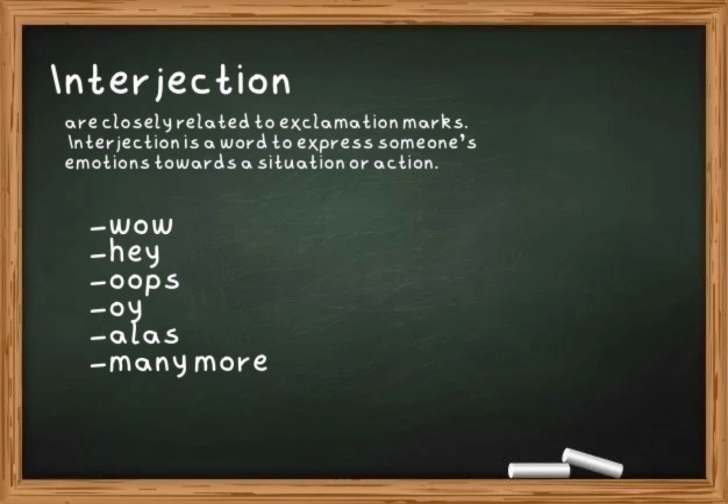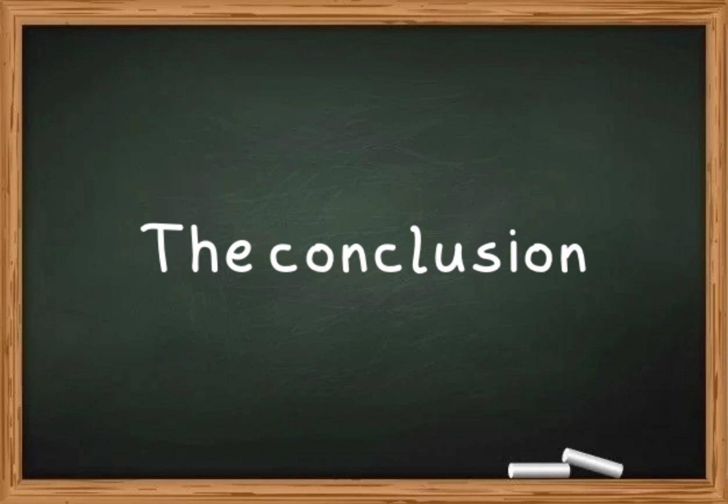Interjections can be used to express a wide range of emotions, such as surprise, wow, joy, hooray, frustration, rejection, no, or agreement, yes. They add additional color and nuance to conversations, helping to clarify or enhance the emotions the speaker wants to convey. The conclusion: